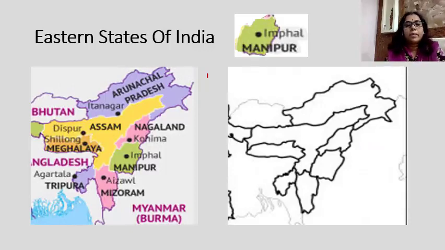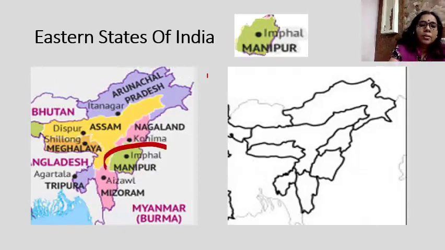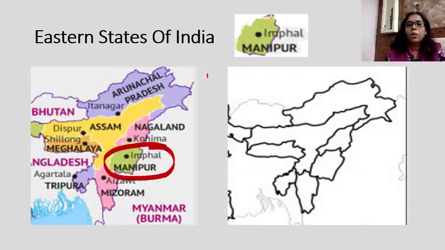Now next is Manipur. Let us learn to locate Manipur on the outline map. Now children, this one is Manipur, right? This region is Manipur. Now we have to locate Manipur on the outline map of India. Now you know where is Nagaland, where is Assam, right? So just below Nagaland, that is the south of Nagaland, is Manipur.